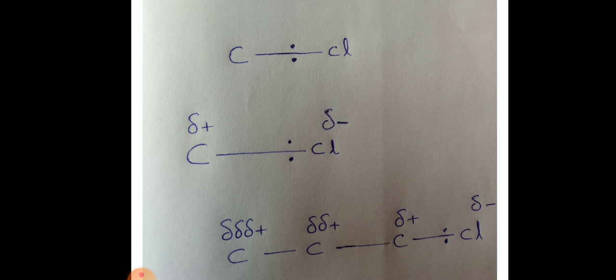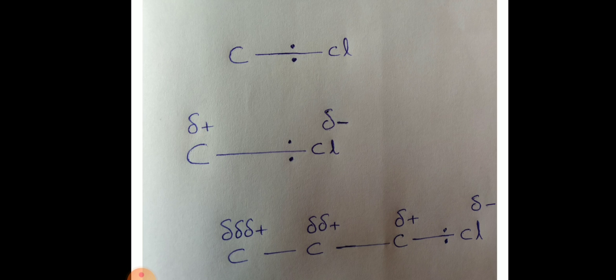This is just an example. You may take chlorine, or an OH group, or any other group. With one example I am trying to explain how the partial displacement of sigma bonded electrons takes place.